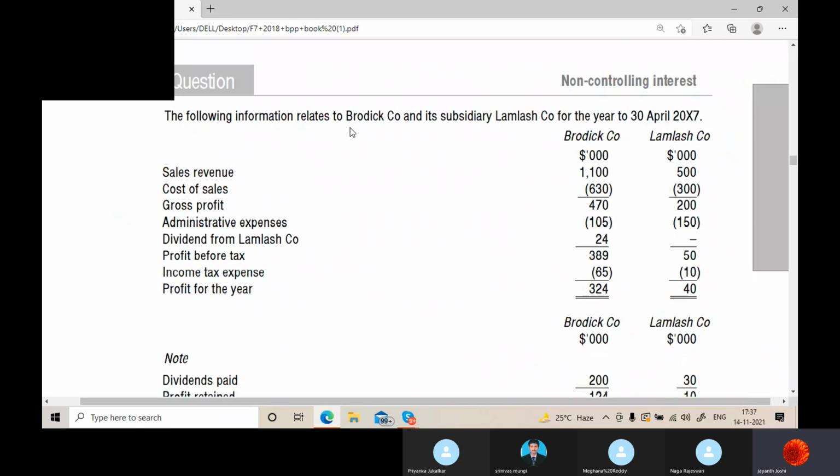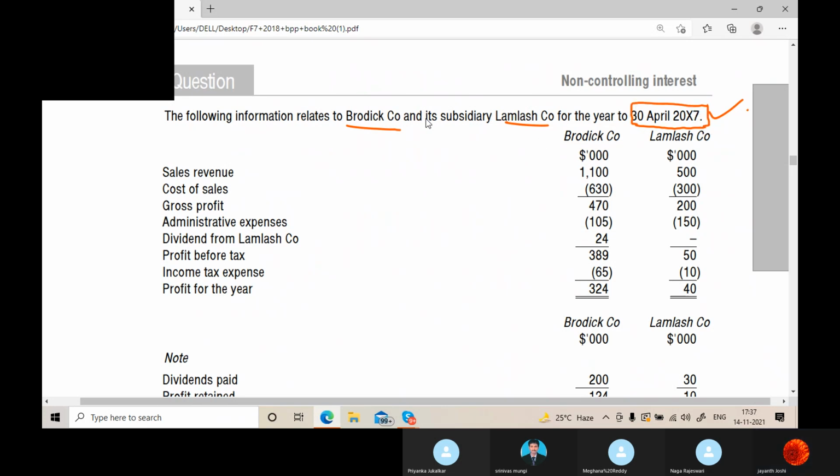The following information relates to Broderick Company and its subsidiary Lamb-Lash for the year to 30 April 2007. So sales revenue has been given for both the companies. This is 30th April 2007.